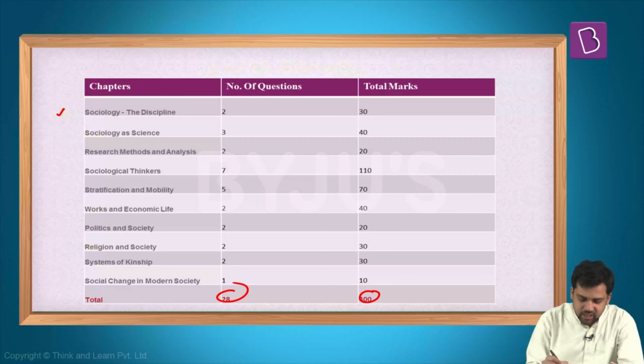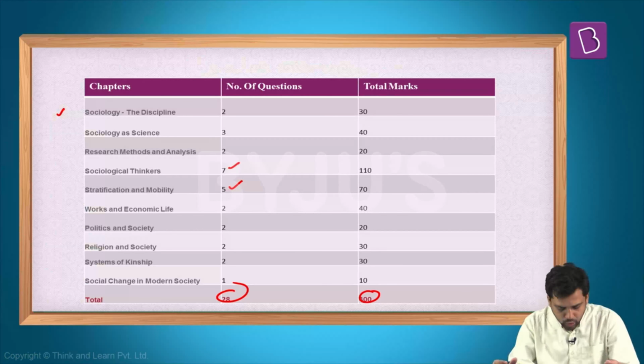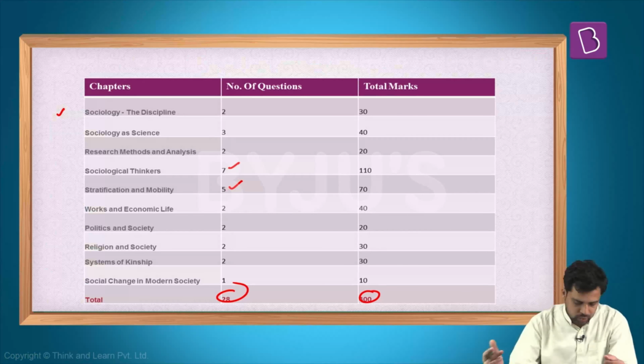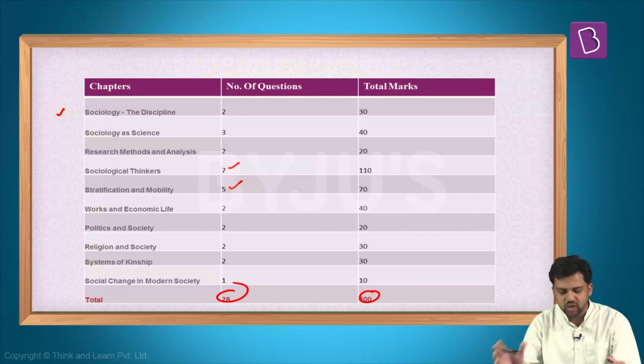Now as you can observe, the maximum weightage is from sociological thinkers, and then from stratification and mobility. Also, you can observe that all the sections were covered. For social change in modern society, the weightage was comparatively less. Apart from that, in all sections we can expect at least 2-3 questions, and more or less 30-40 marks from each section.